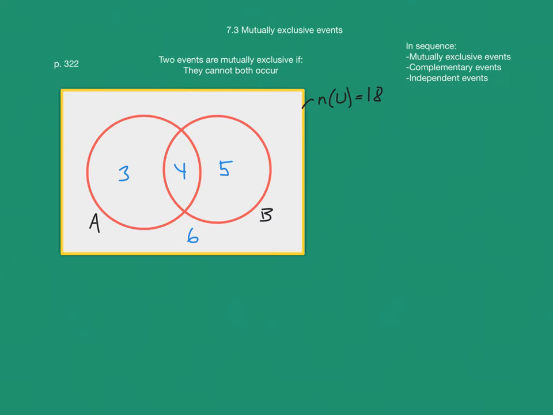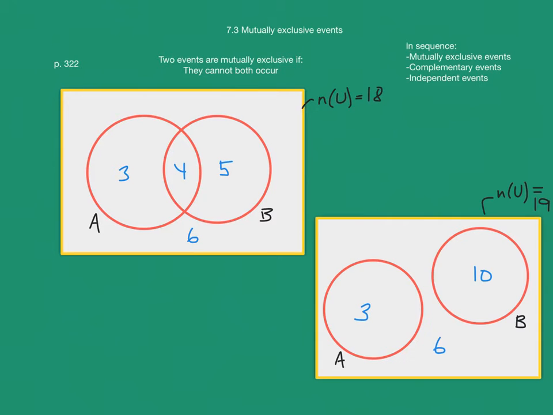And we could look at another example. And here's another example from investigation 9, where you have the two classes, art and biology, and these are mutually exclusive because they cannot both occur at the same time.